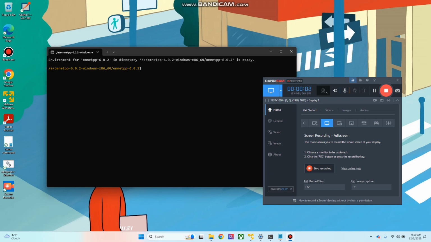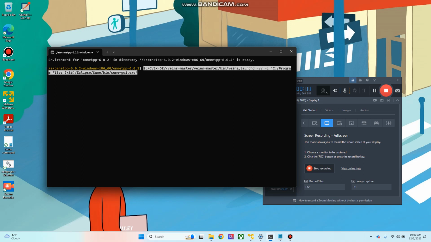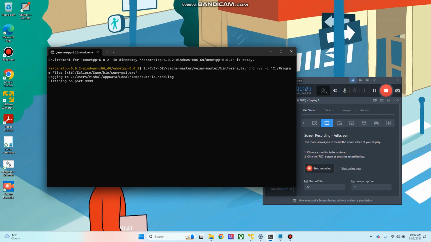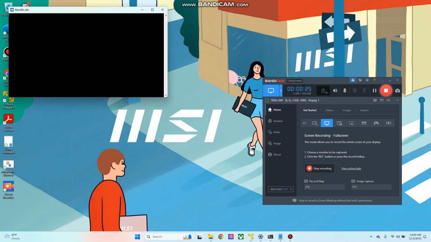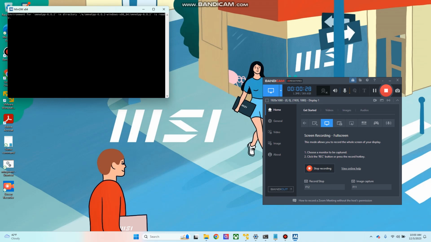Now we are going to show the simulation on the source code which is downloaded from GitHub, and certain changes are made to it, so we have some kind of custom build. Right now I'm going to run the SUMO GUI. It is listening on port 999, and now I'm opening my OMNET++.